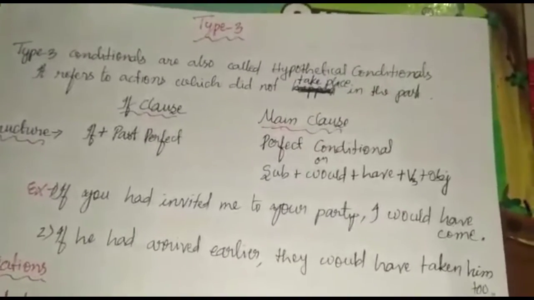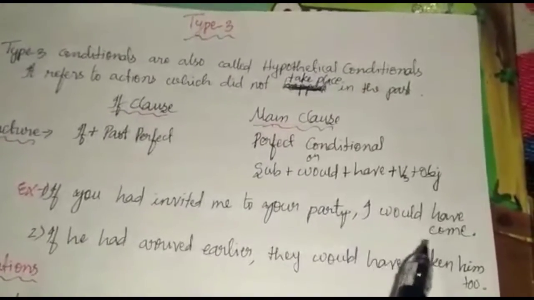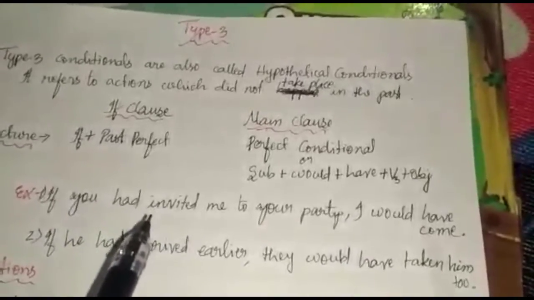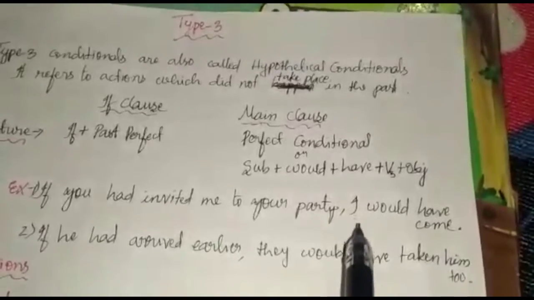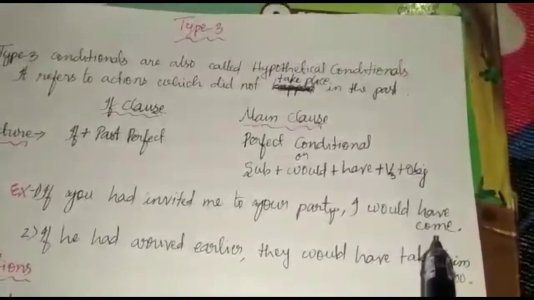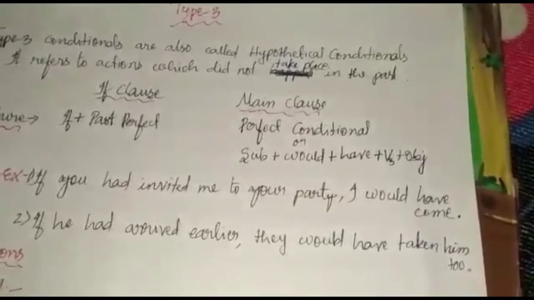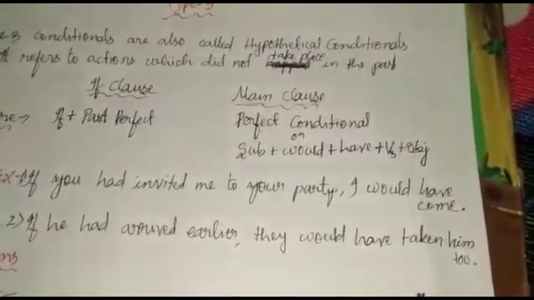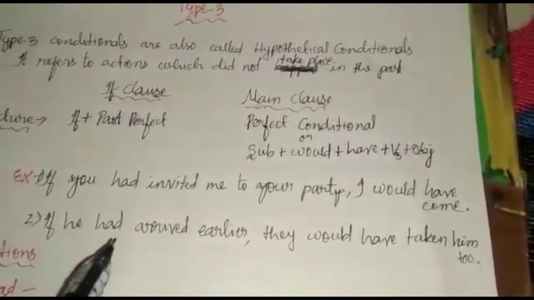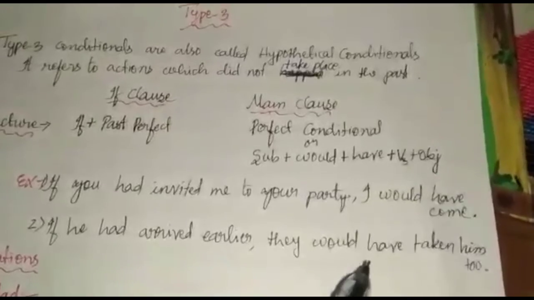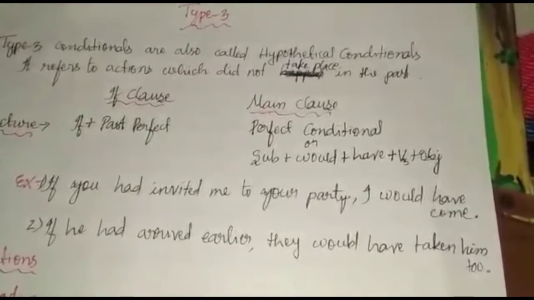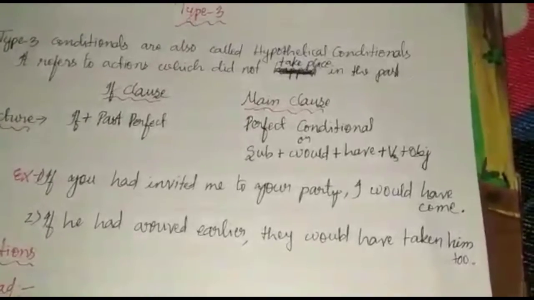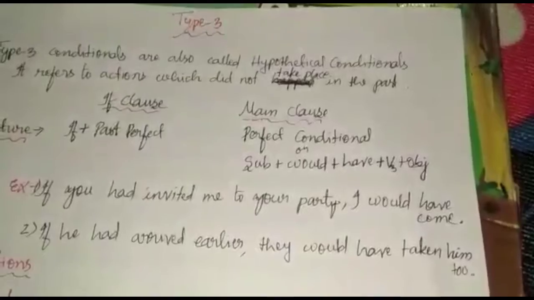Example, if you had invited me to your party, I would have come. You see, if you had invited me, it's in past perfect, and in the main clause is subject would plus have plus V3. Second example, if he had arrived earlier, they would have taken him too. Now the if clause, it is in past perfect, whereas in the main clause it is perfect conditional. So this basically refers to actions which were supposed to take place in the past, but it didn't.